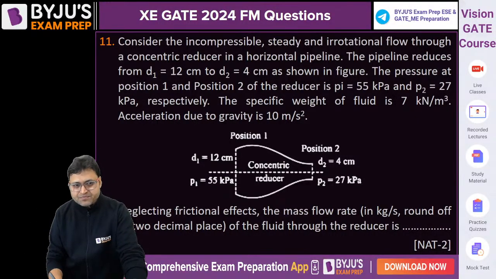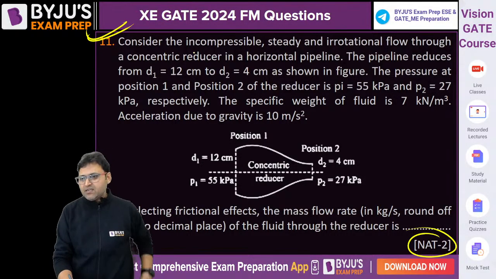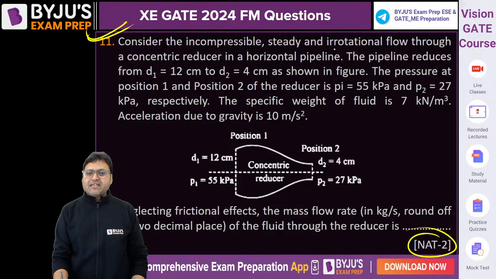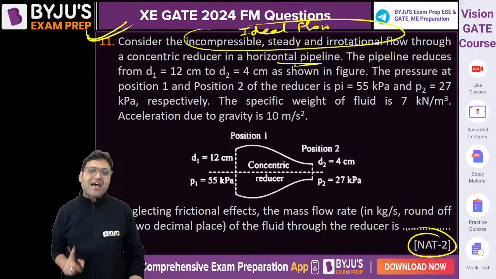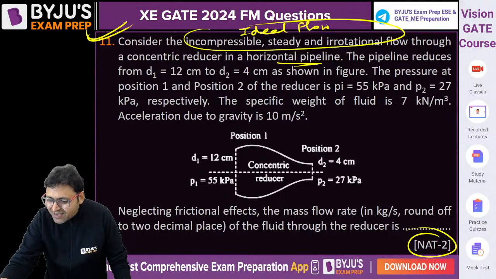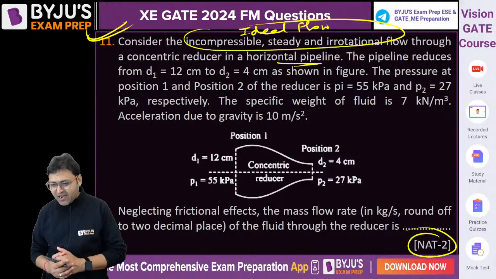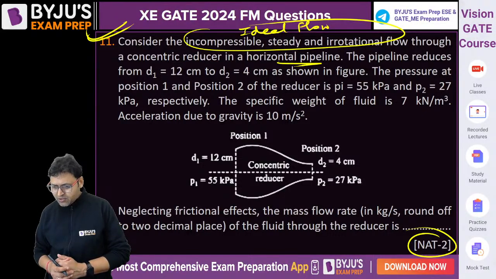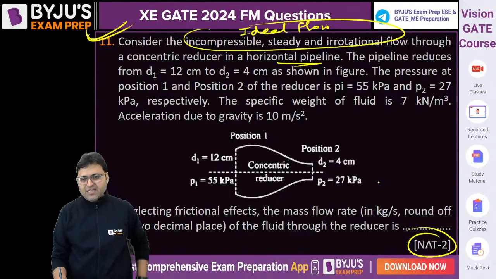What is the answer? Consider again, the question is from the Bernoulli equation, NAT for 2 marks. Consider the incompressible steady and irrotational flow. It means ideal flow, through a concentric reducer in a horizontal. This type of question had been asked in GATE previously. Bernoulli equation and continuity equation. Yes, that's it. 7.9 seems wrong. Vineet, question number 11, the answer should be 7.91. Well done. The answer will be 7.91 kg per second.